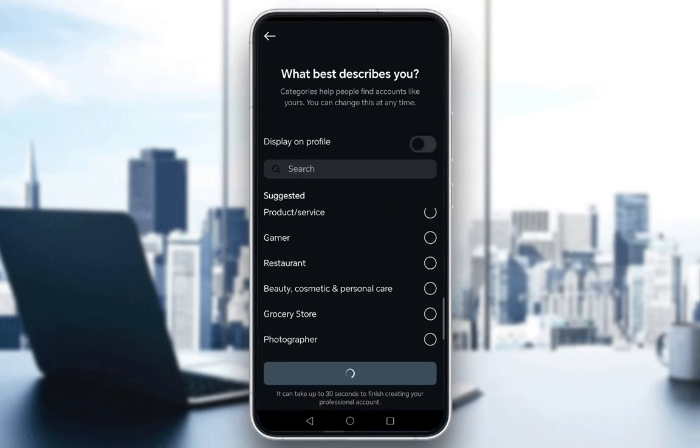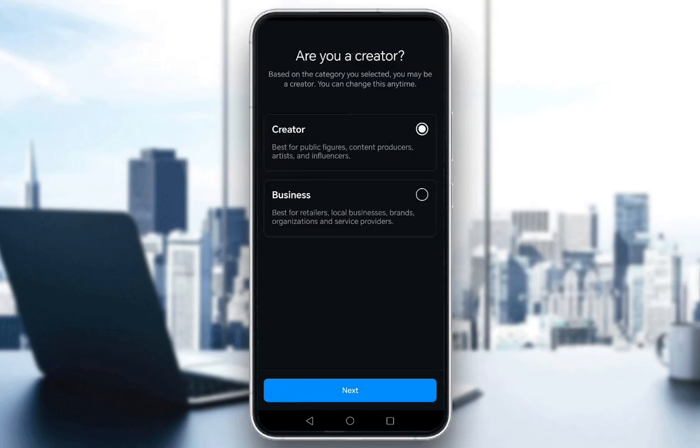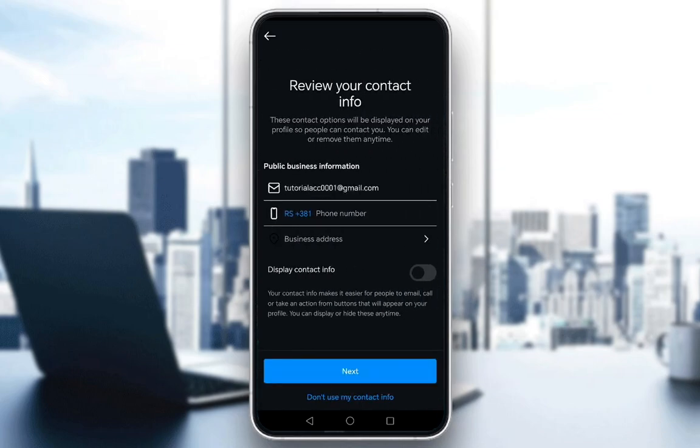I'll select a video creator and then click done, and then once that's done, your account will be switched to a professional one, and you can select whether you want to be a creator or a business. I'll select business, and then I'll select further, just continue. Then you need to confirm your email.